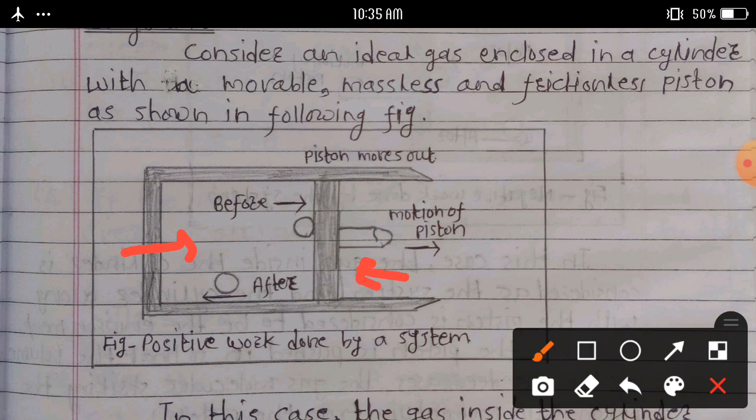In this case, the gas inside the cylinder is considered as the system, and the cylinder along with the piston is considered to be the environment. Assume that the gas is expanding.